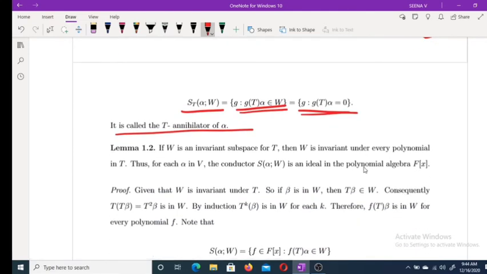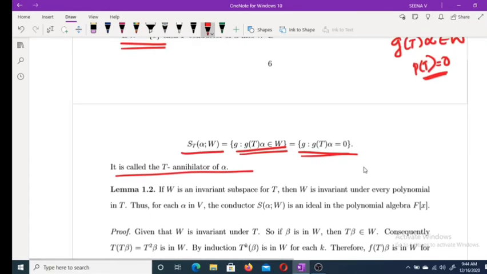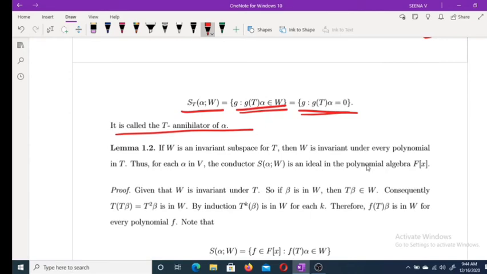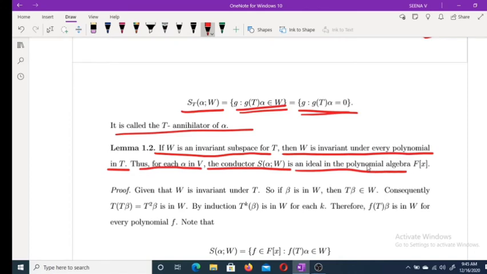Now we are going to prove one lemma. If W is an invariant subspace for T, then W is invariant under every polynomial in T. Thus, for each alpha in V, the conductor S(alpha; W) is an ideal in the polynomial algebra F[x].